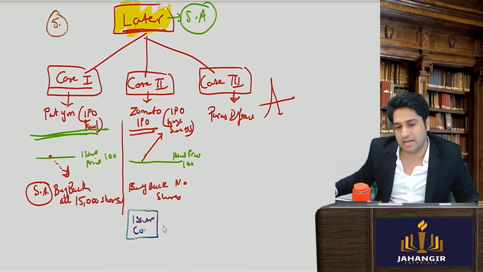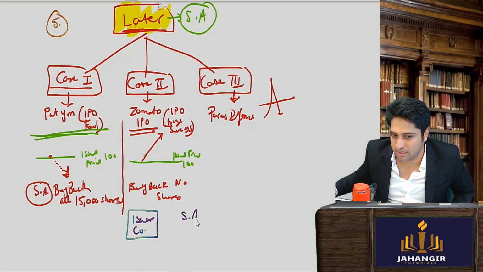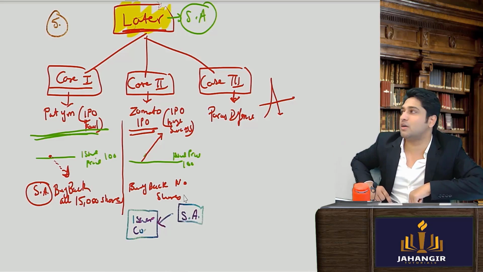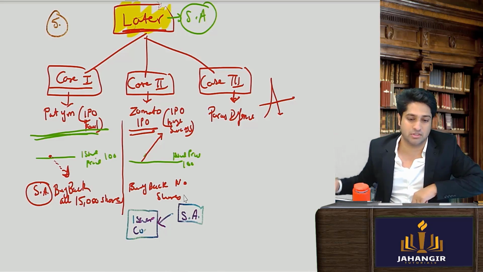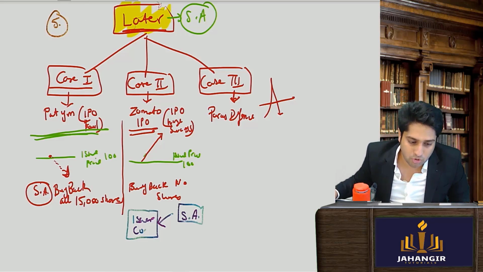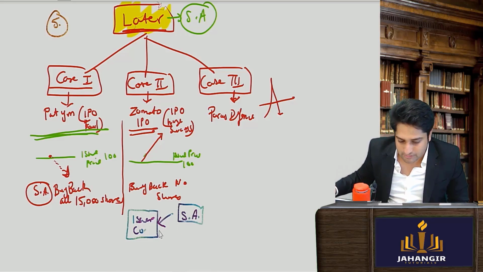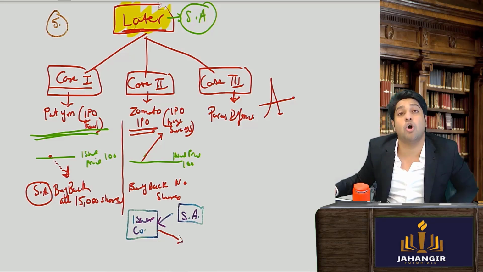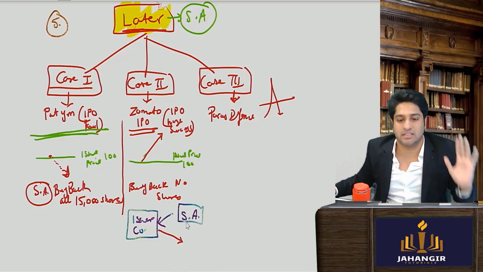He will tell the issuer: massive IPO, I loved it, everybody loved it. But I had borrowed 15,000 shares, and I have to give these back to the promoters, and I can't purchase anything from the market. So what will happen? He will go and tell the issuer to allot an extra 15,000 shares.